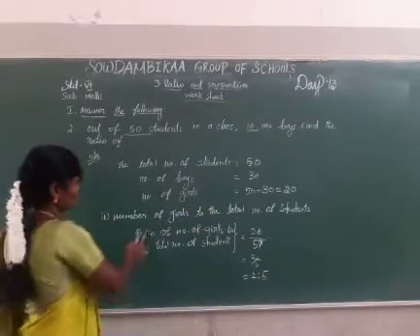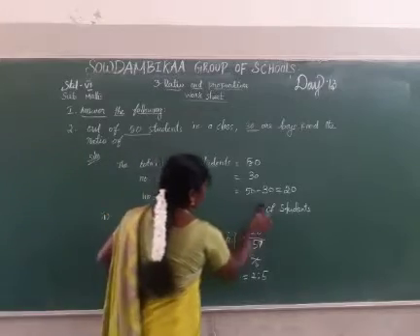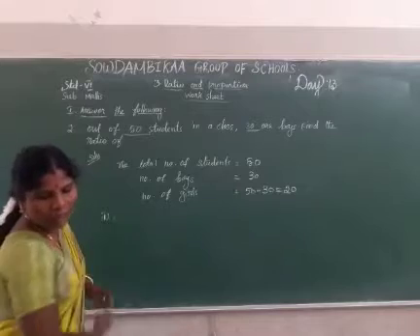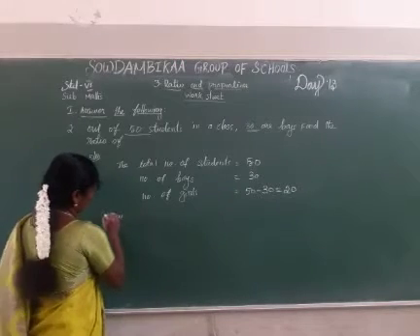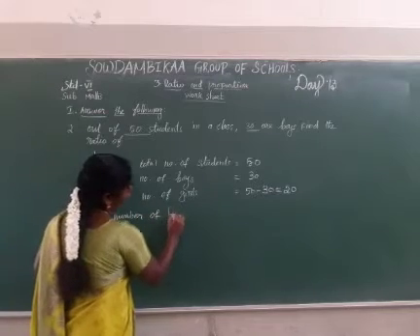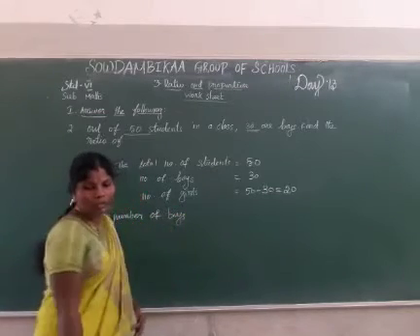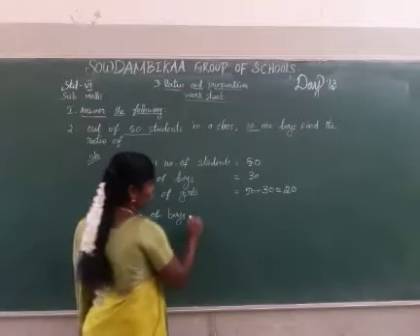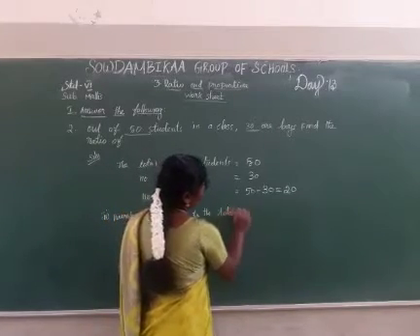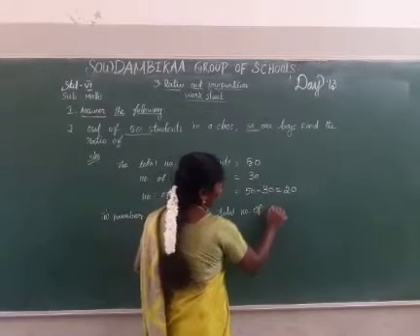The third point: ratio of number of boys to the total number of students.